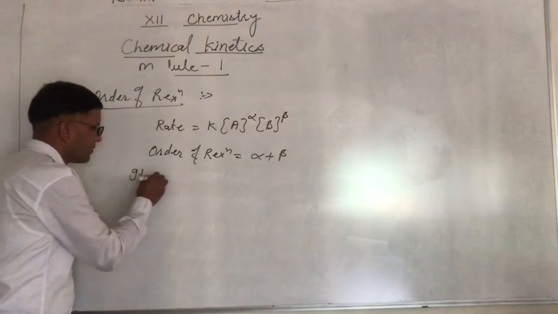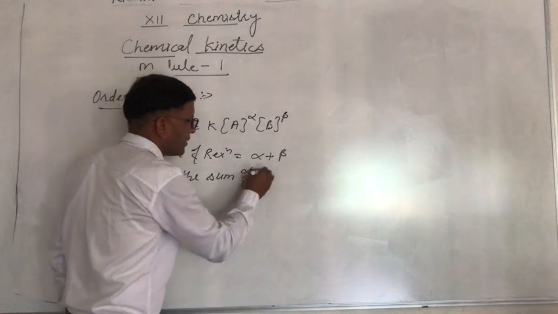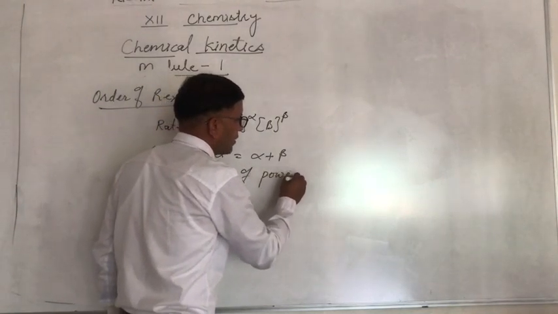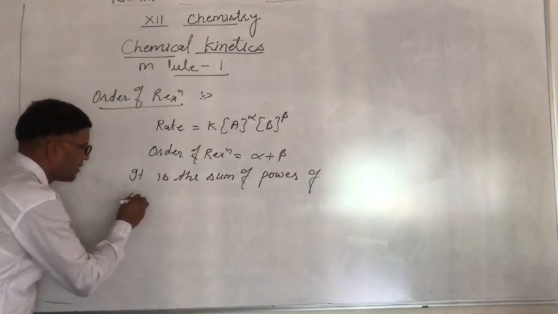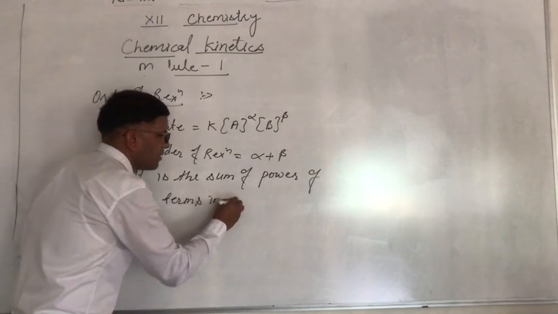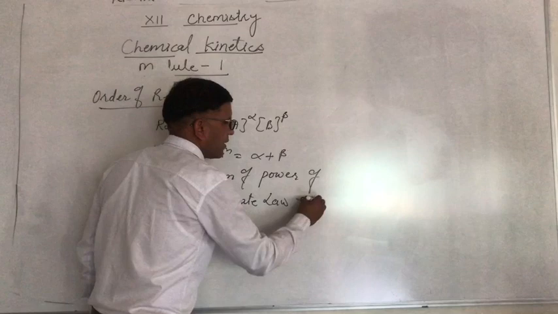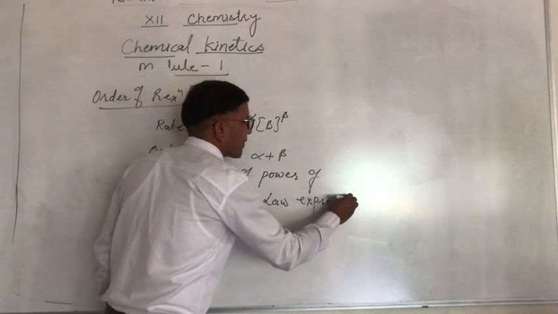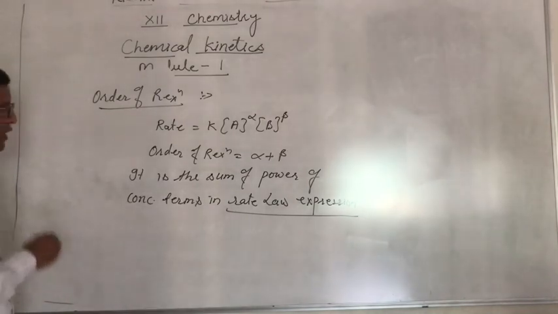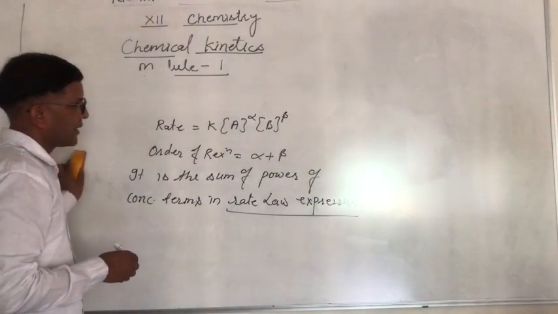It is the sum of powers of concentration terms in a rate law expression. That is the order of reaction. And according to that, we can find the units of rate constant.